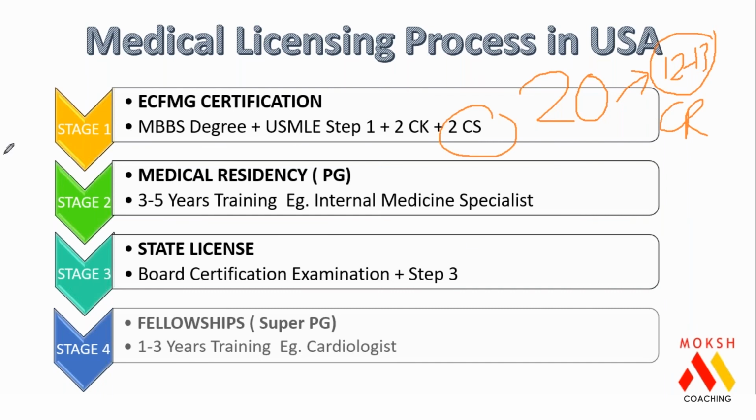The balance money is for your Step 1, Step 2 CK, CS exam fees, plus your travel to the US, your airfare, visas, and some small part for your coaching. So overall, from day 1 up till you get admission, this is the expenditure. And your applications will be around 1 to 2 lakh rupees when you apply for your PG. So that's how the split works. All right.